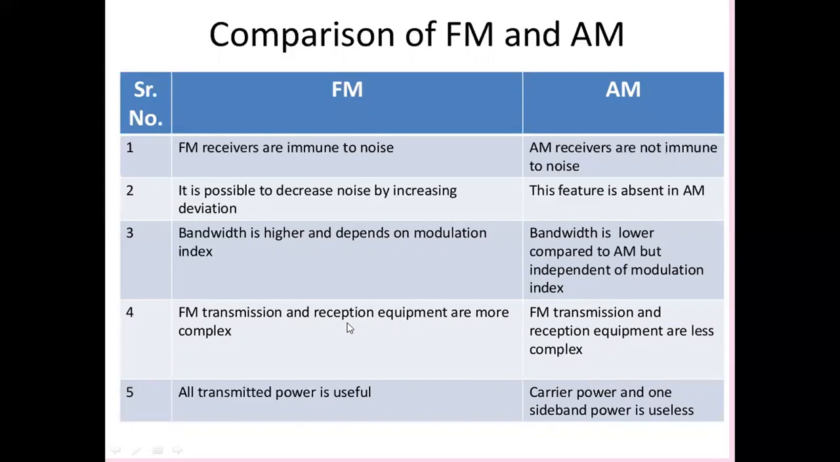FM transmission and reception equipment are more complex, whereas in case of AM, the transmission and reception equipments are less complex. In FM, all the transmitted power is useful. In AM, carrier power and one sideband power is useless, and hence we can transmit only one sideband.